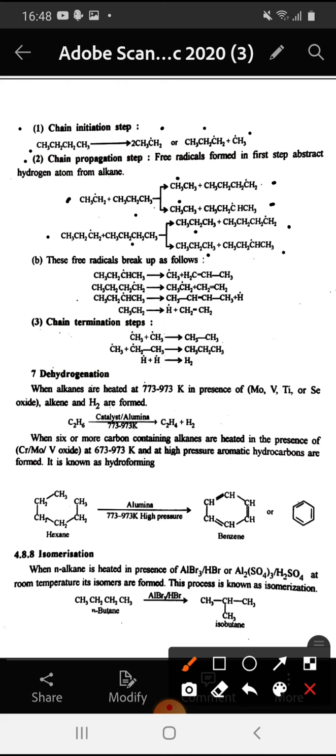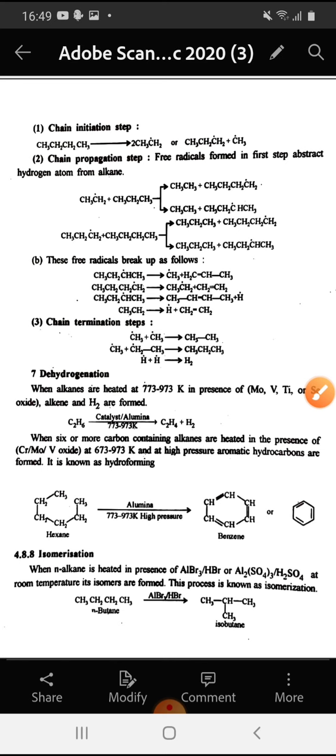Now, the second step, that is the chain propagation step, has 2 parts, A and B. The A part was above and this is the B part. These free radicals break up as follows and give rise to more free radicals. Secondary butyl free radical breaks up to give methyl free radical and propene. Primary butyl free radical breaks up to give ethyl free radical and ethene. Secondary butyl free radical breaks up to give butene and hydrogen free radical, and ethyl free radical breaks up to give ethene and hydrogen free radical.